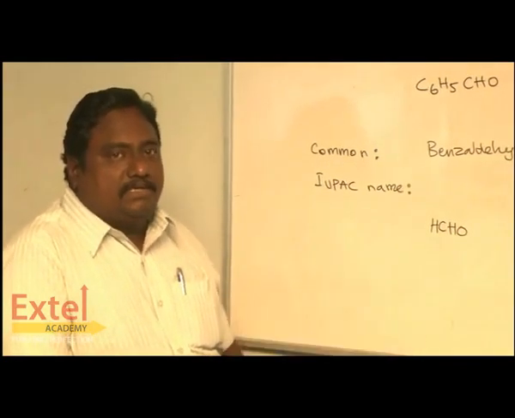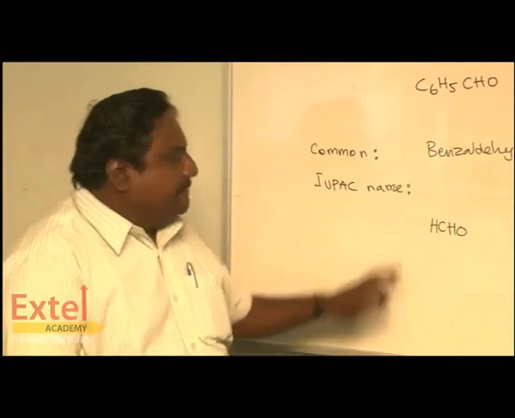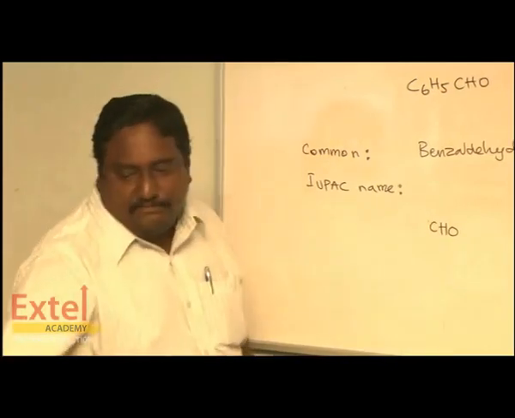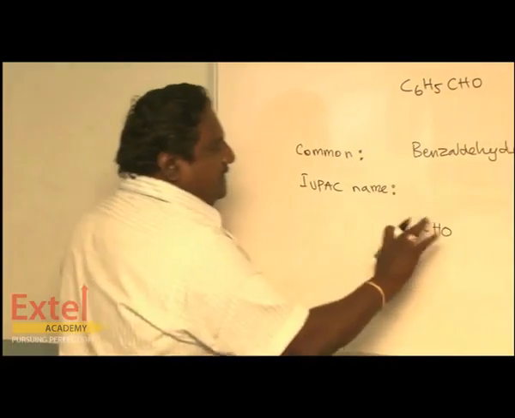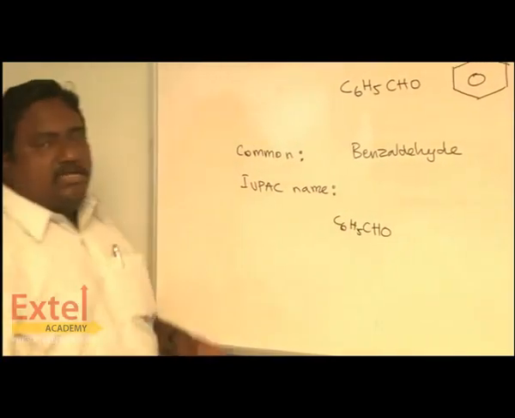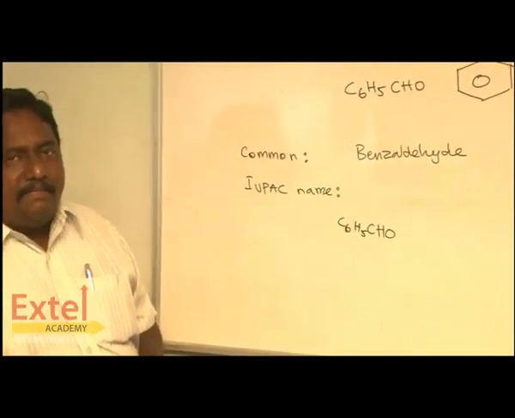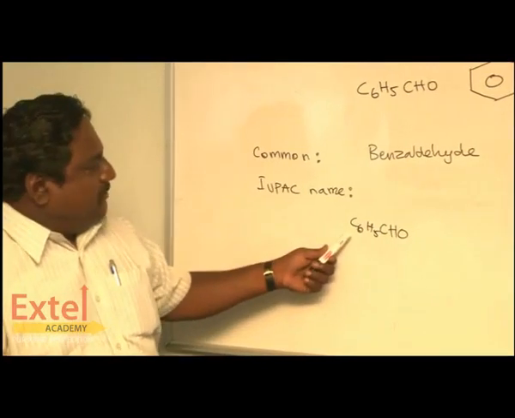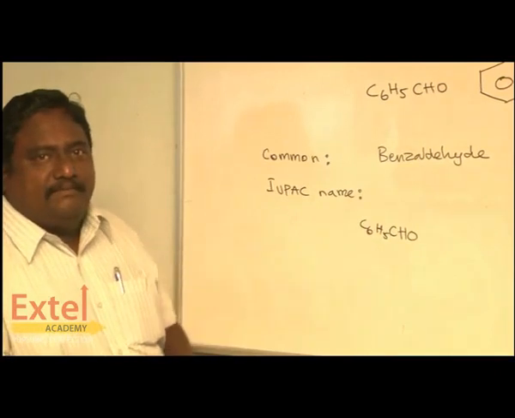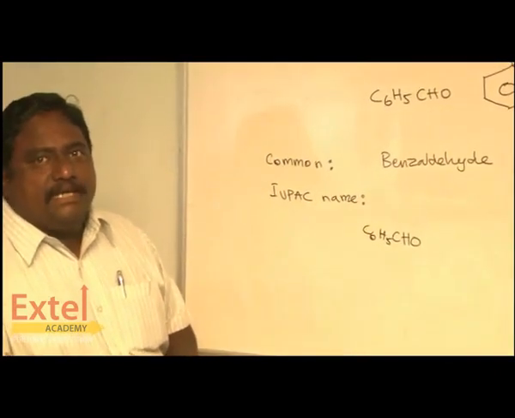Methanal. 1 carbon. So, methanal. Suppose one of the hydrogens of methanal is replaced by C6H5. C6H5 is called as